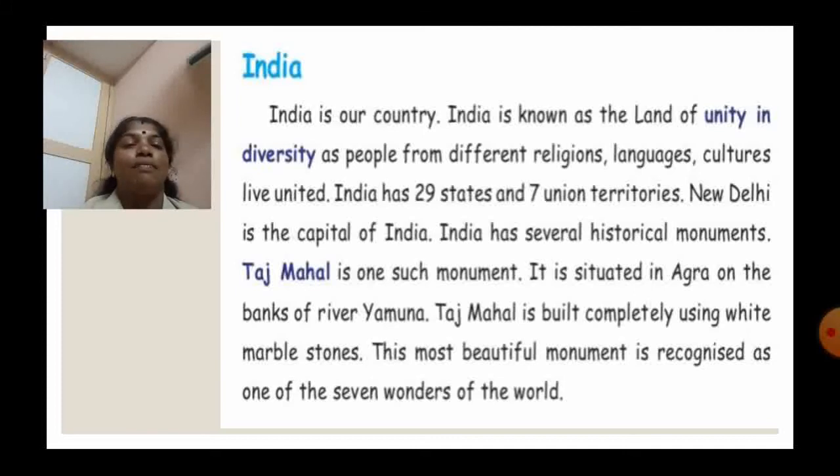India has several historical monuments. Taj Mahal is one such monument. It is situated in Agra on the banks of river Yamuna. Taj Mahal is built completely using white marble stones. This most beautiful monument is recognized as one of the seven wonders of the world.